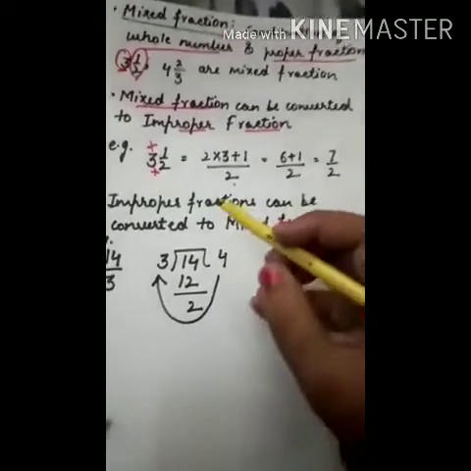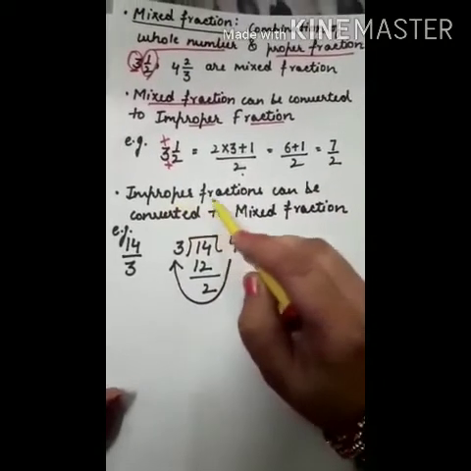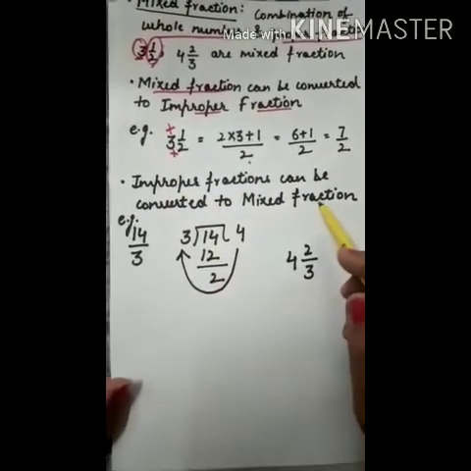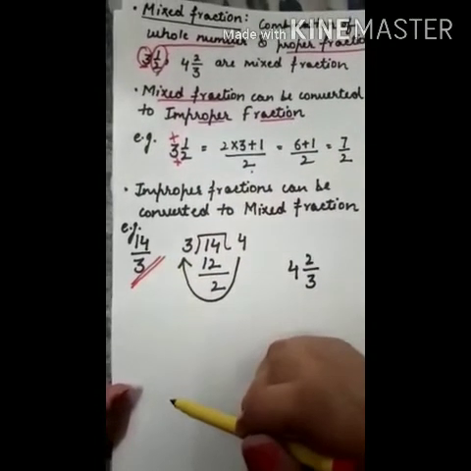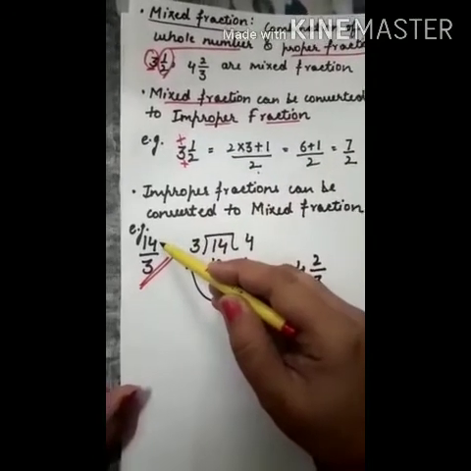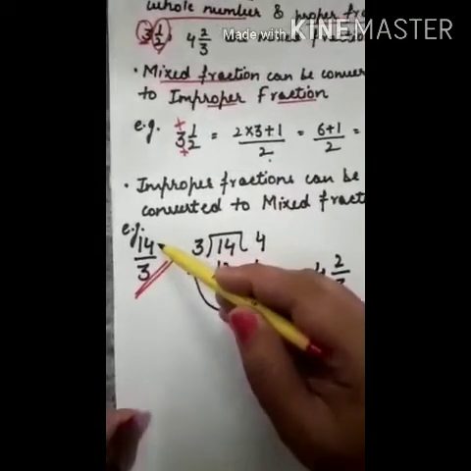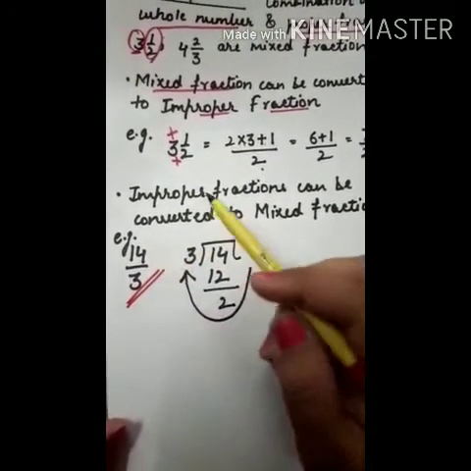Again, we can do it vice versa. That means we can convert an improper fraction into a mixed fraction also. For example, we have here the improper fraction 14 upon 3. If you can see, again the numerator is greater than the denominator. So what kind of fraction is it? It is an improper fraction.